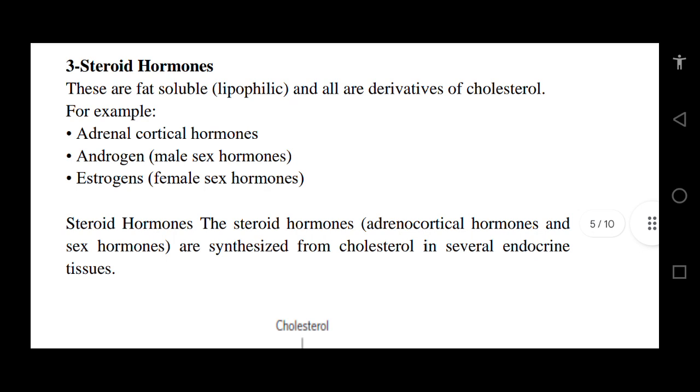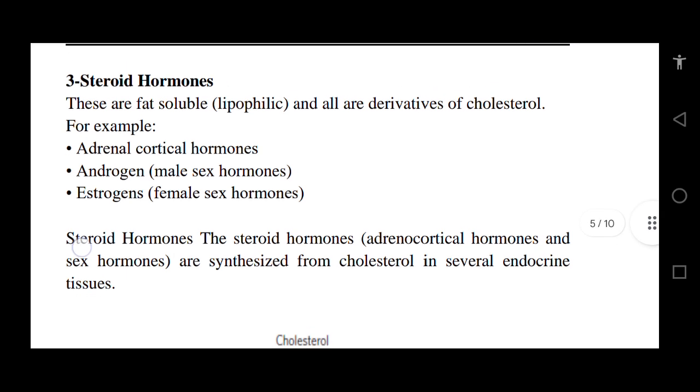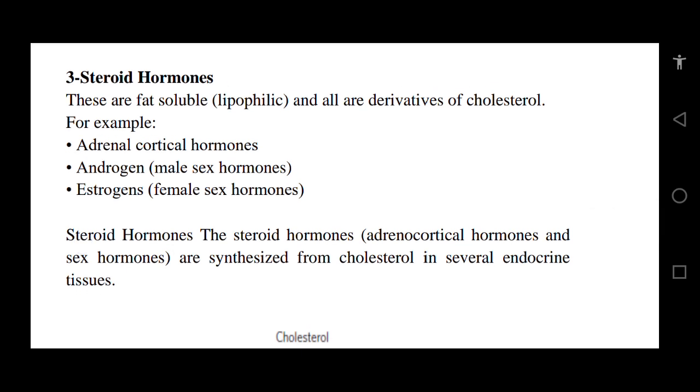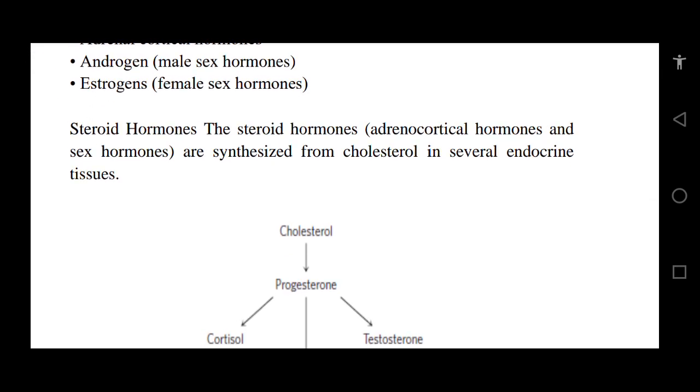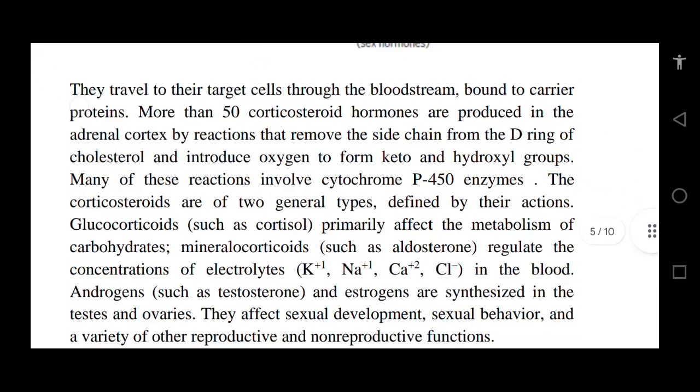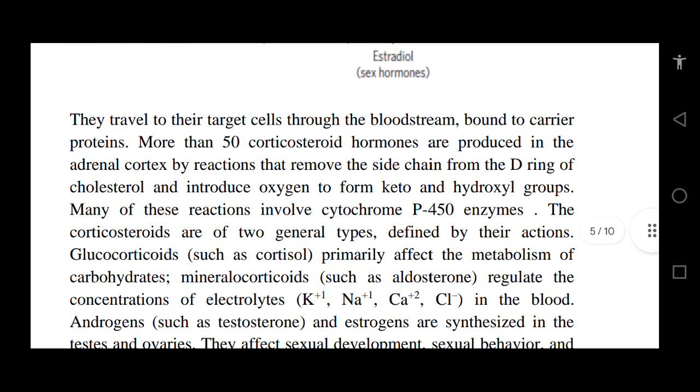Steroid hormones. These are fat soluble and all are derivatives of cholesterol, for example, adrenal cortical hormones, androgen, estrogen. The steroid hormones are synthesized from cholesterol in several endocrine tissues. They travel to their target cells through the bloodstream, bound to carrier proteins.